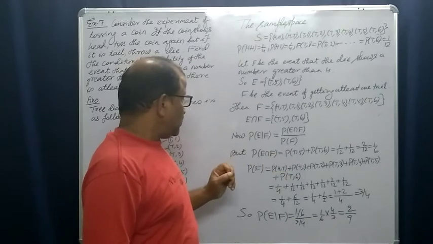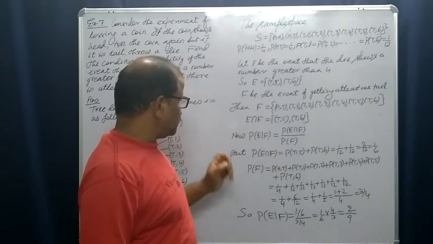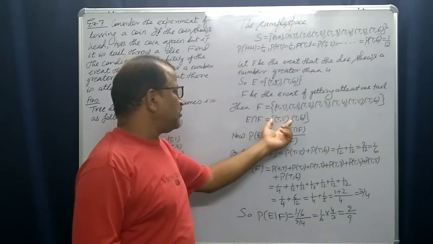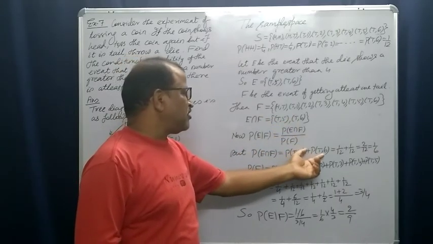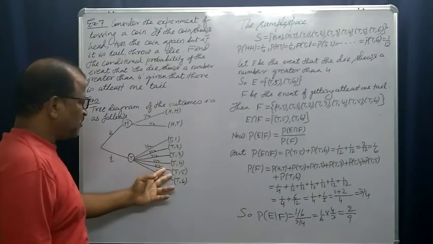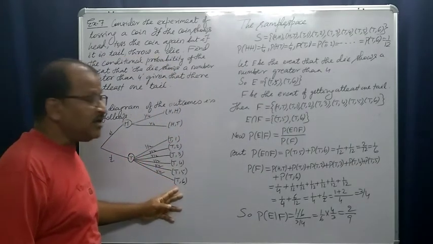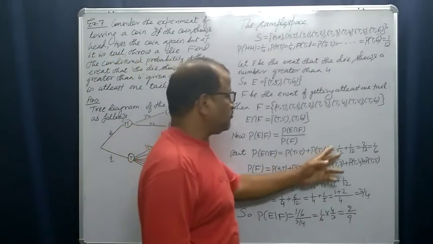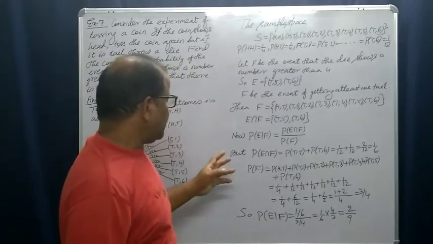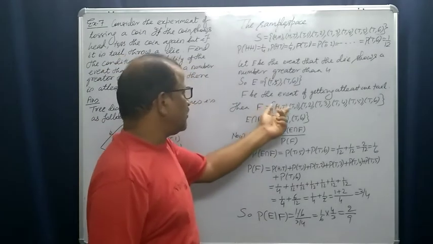Now, what is the probability of E intersection F then? It is the probability of T5 plus probability of T6. Probability of T5 is 1 by 12, and it is also 1 by 12. So it is 1 by 12 plus 1 by 12, it is 1 by 6. Then probability of F. What are the outcomes in F?